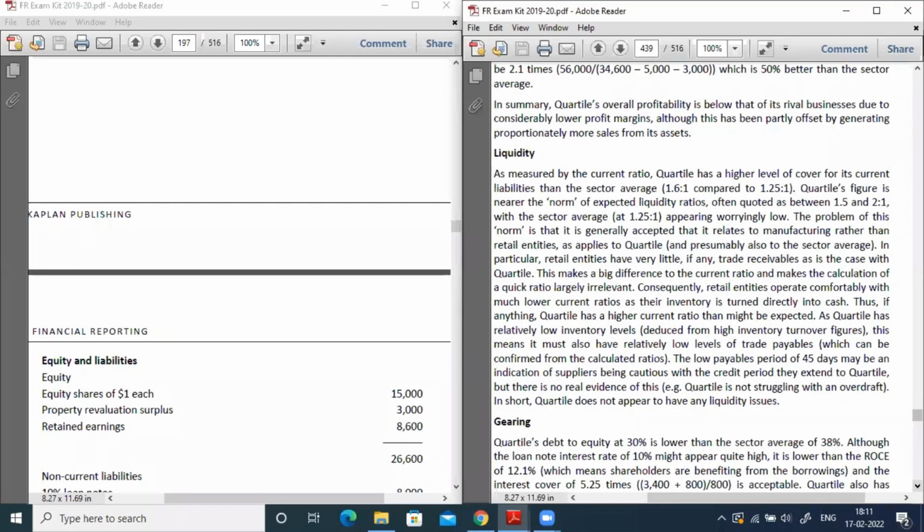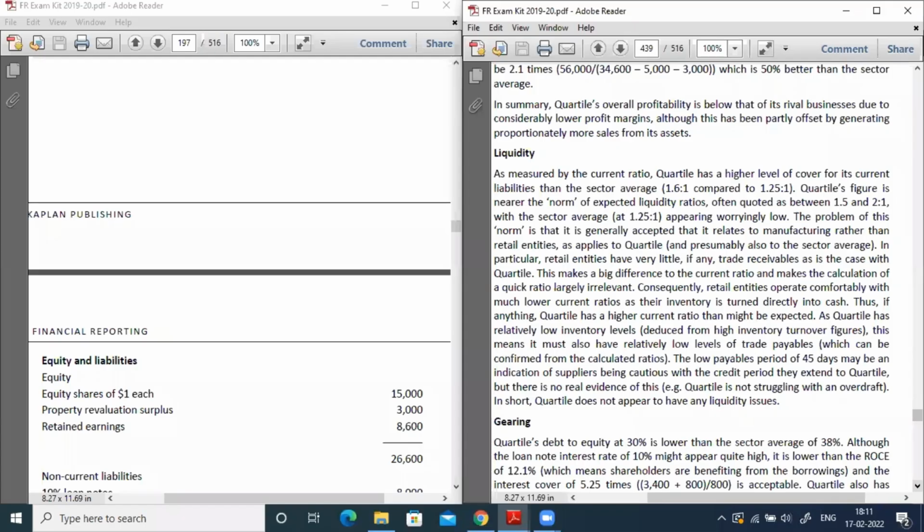the profitability. Then when it comes to the liquidity part, as I already mentioned, in the case of liquidity we need to highlight the current ratios. As measured by the current ratio, the quartile has a higher level of cover for its current liabilities than the sector average, because the sector average is only 1.25, but the quartile company's current ratio is 1.6. It means they are in a better position to cover their current liabilities.